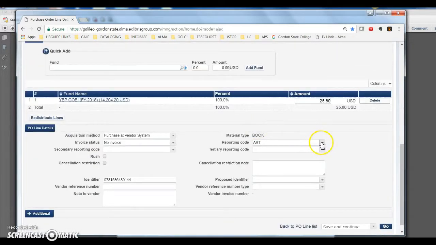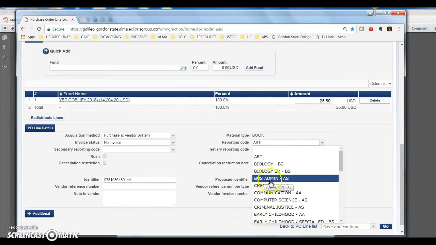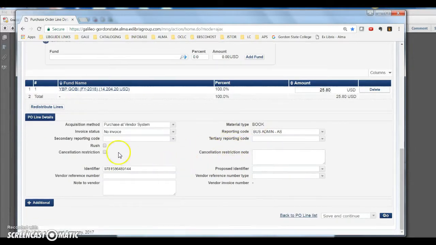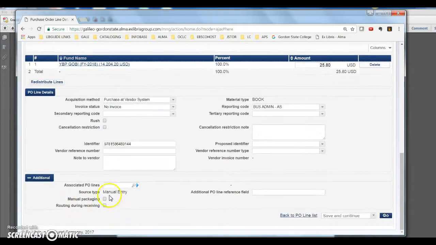And then you'll click the reporting code. And this book is going to be ordered for business administration, so we're going to select Business Admin, Arts and Science. The invoice status is no invoice, and acquisition method purchase and vendor system just means that we ordered this from YBP and we haven't received an invoice yet, obviously. Click Additional, and then you want to select Manual Packaging, save and continue, and go.